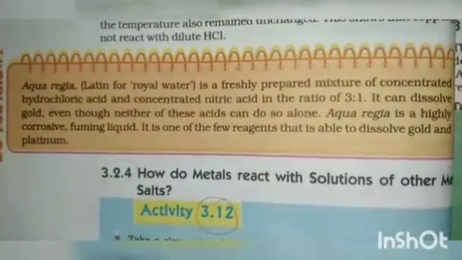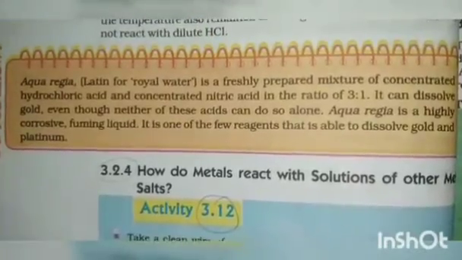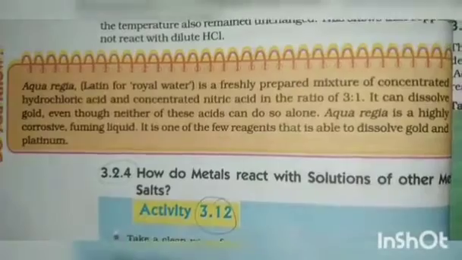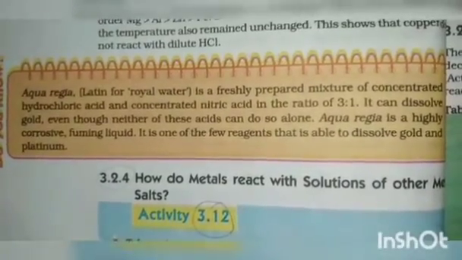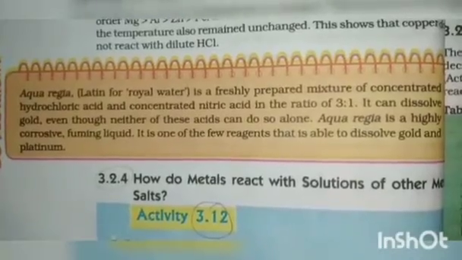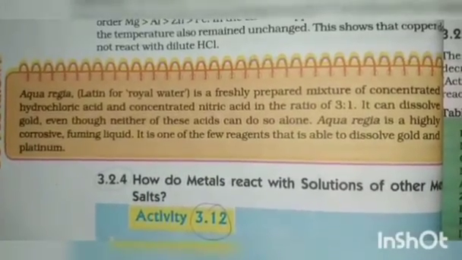Using very concentrated hydrochloric acid and nitric acid in the ratio of 3:1, we can dissolve gold. So this is about what happens when metals react with acids and the reactivity series. I hope you have understood. Thank you.